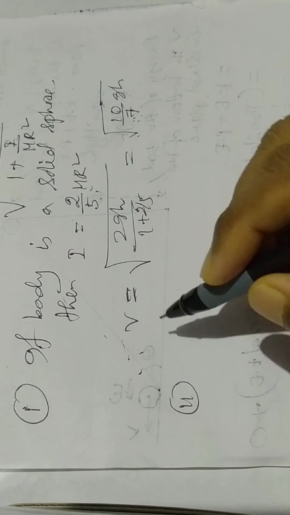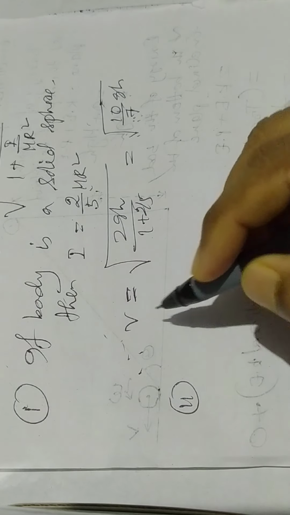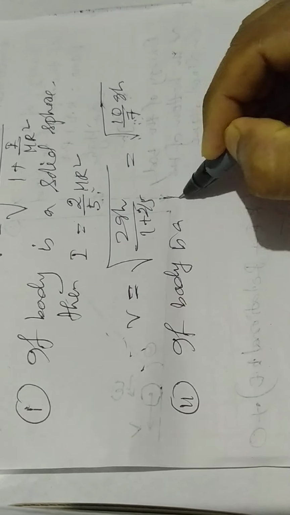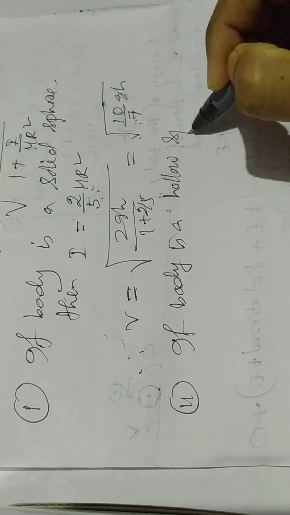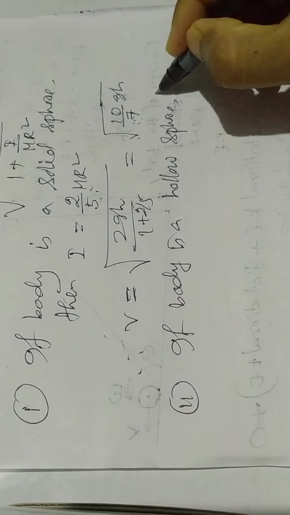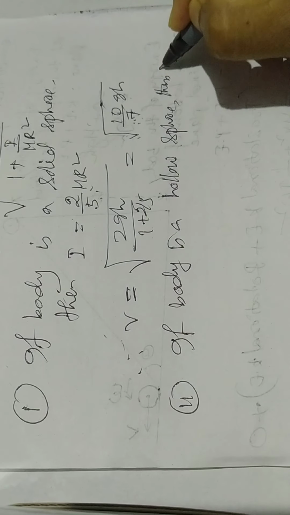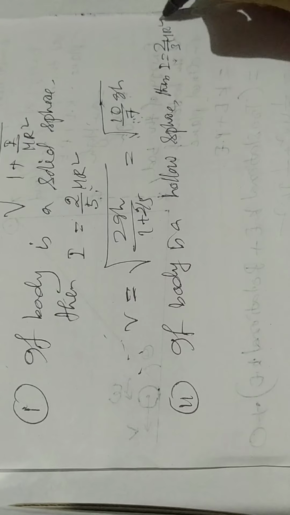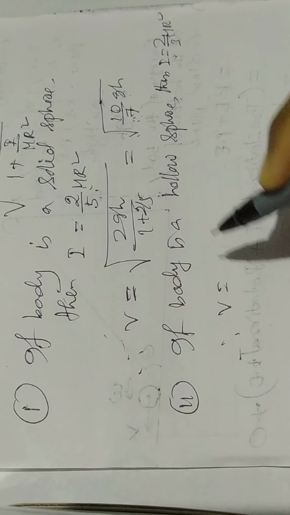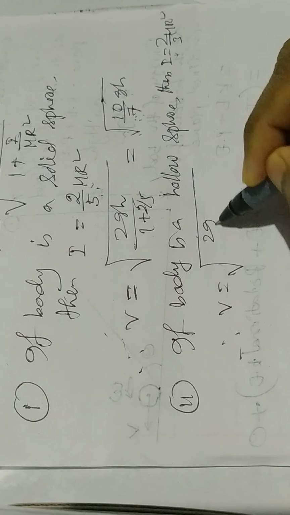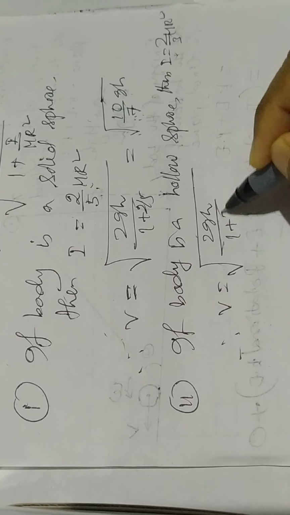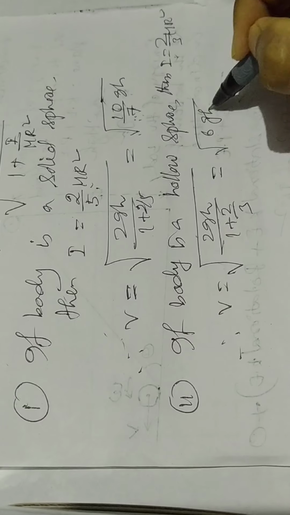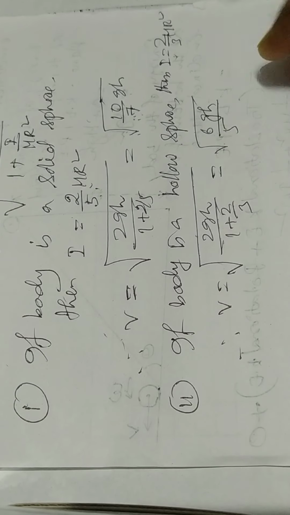Case 2, if the body is a hollow sphere, then the moment of inertia of a hollow sphere is 2 by 3 mr square. Therefore v equals root over 2gh by 1 plus 2 by 3. If you simplify, it is root over 6gh by 5.